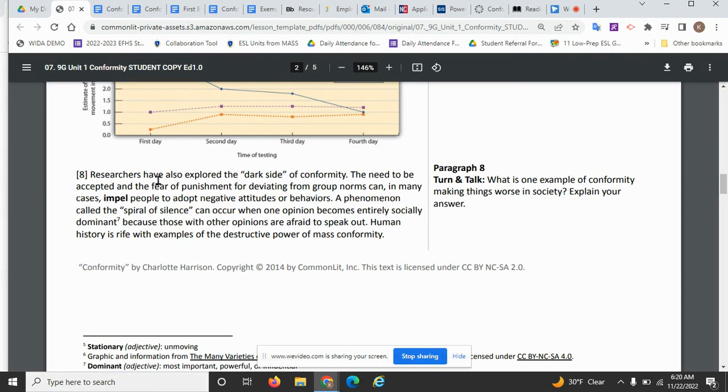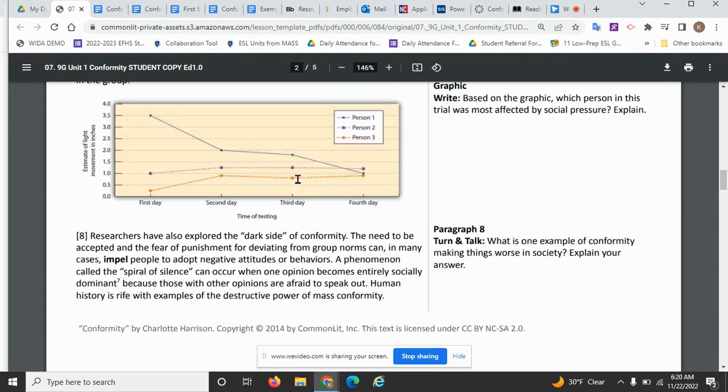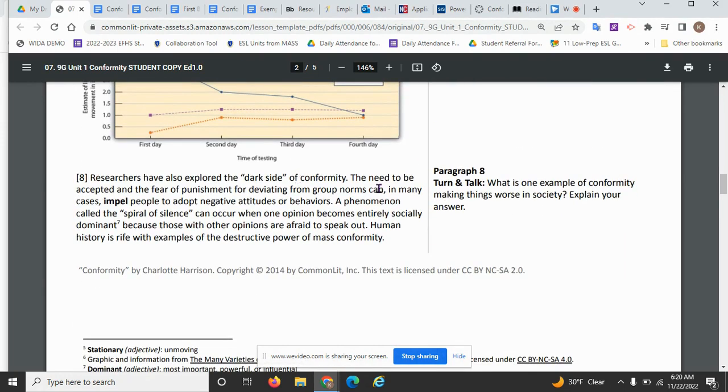All right, so researchers have explored the dark side of conformity. So this is your topic sentence. The rest of the paragraph is going to be about the dark side of conformity. The need to be accepted and the fear of punishment for deviating from group norms can, in many ways, push people to adopt negative attitudes or behaviors. So what happens?